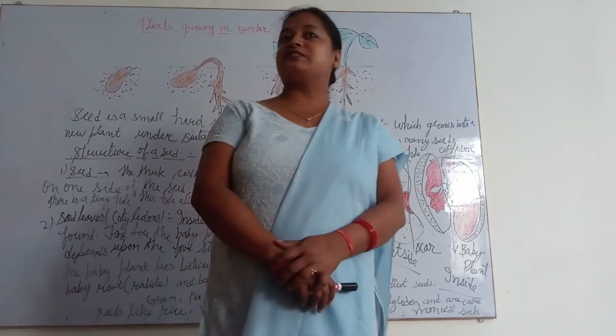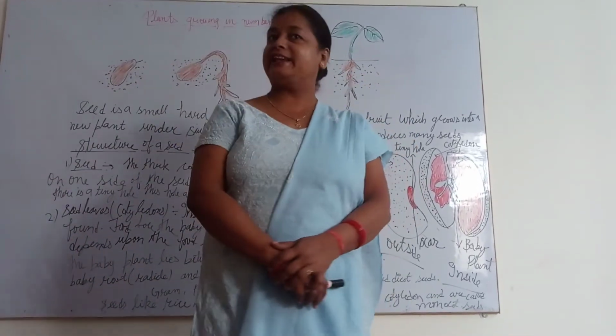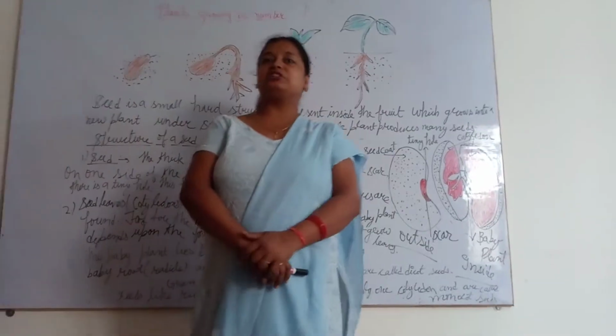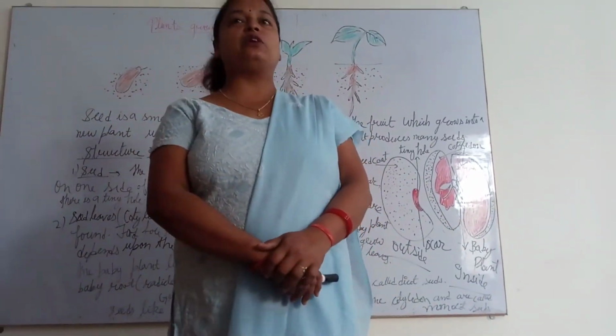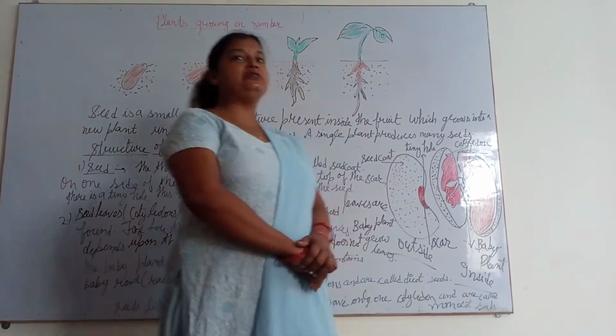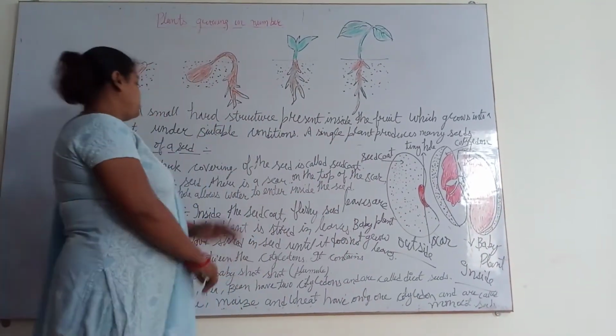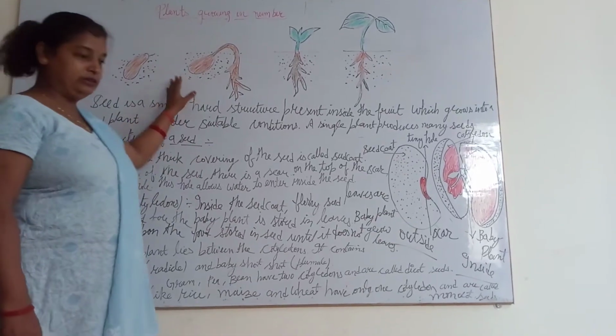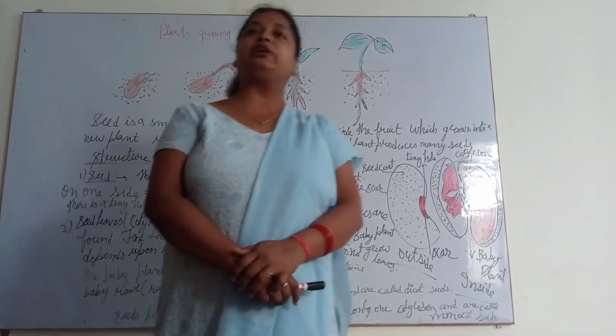In the previous class, I have already explained to you the skeletal system and blood circulation, and I have to explain various joints and all the things. Now in this chapter, I will explain the structure of a seed, and how one seed is responsible for growing a new plant.